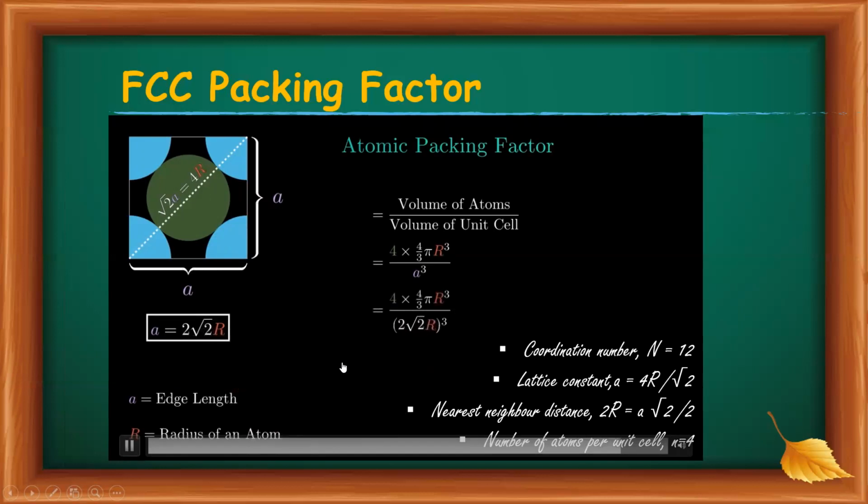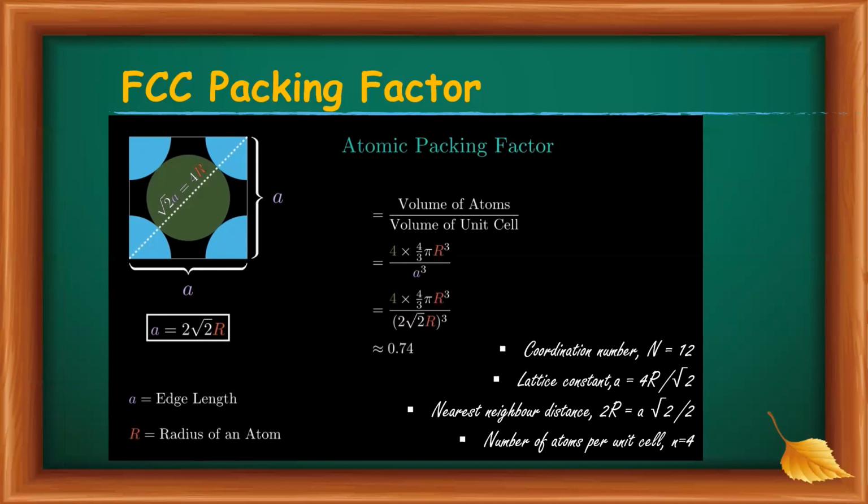It is 2 root 2 R, and that must be equal to 0.74. So the packing factor of the FCC structure is 0.74, or 74%.